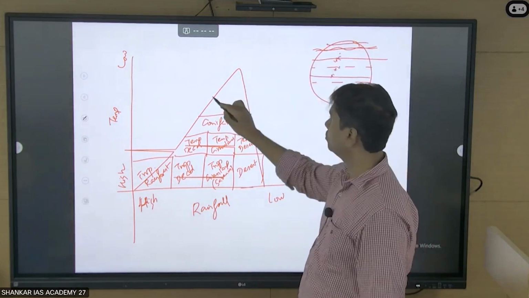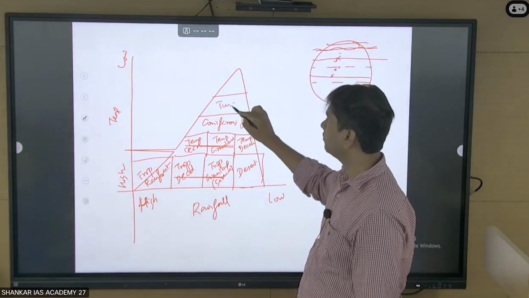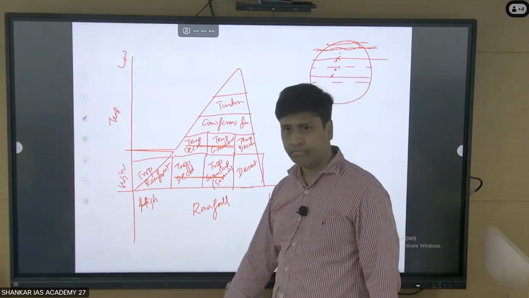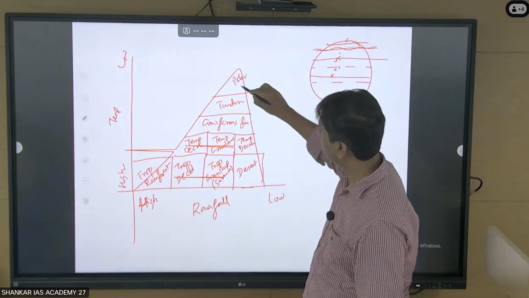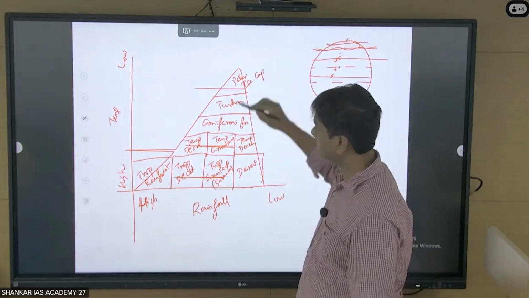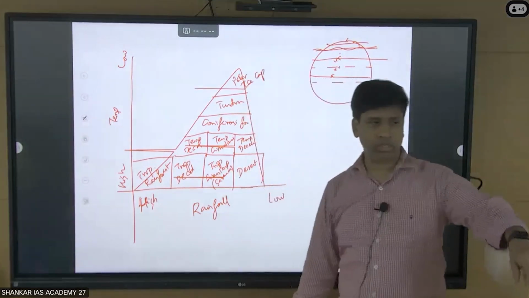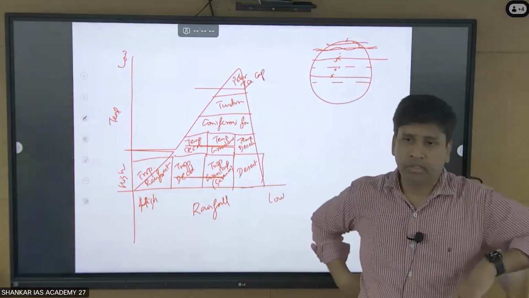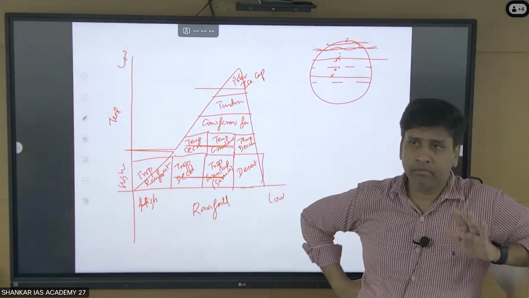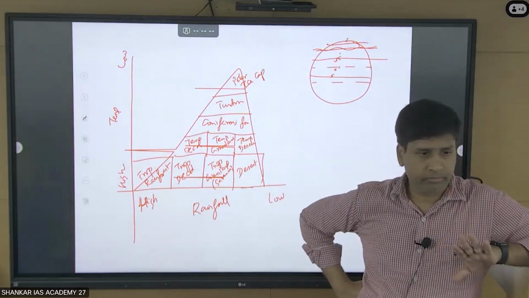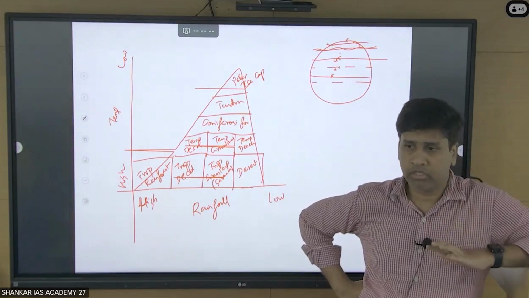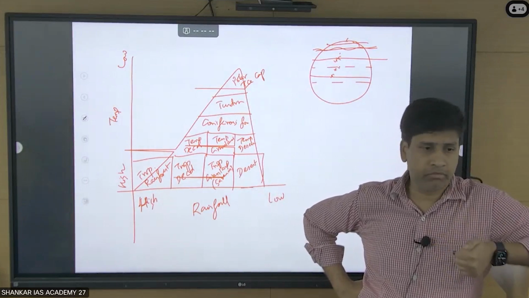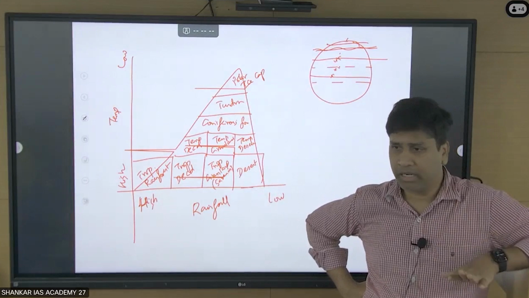Further you go above, you will find tundra. Further you go above, you will find the polar ice cap, polar desert or polar ice cap. Now this is the pattern determined across the earth. In this, we will get into some of the important major ecosystems and vegetation. We will see some of the plant and animal adaptation.